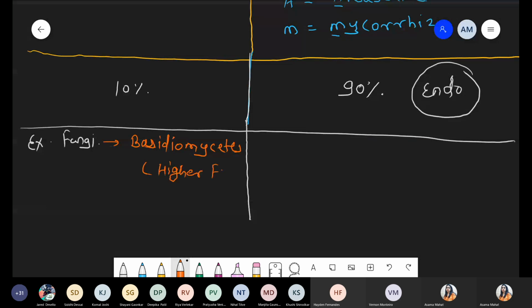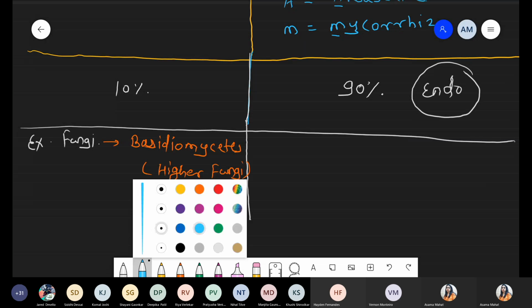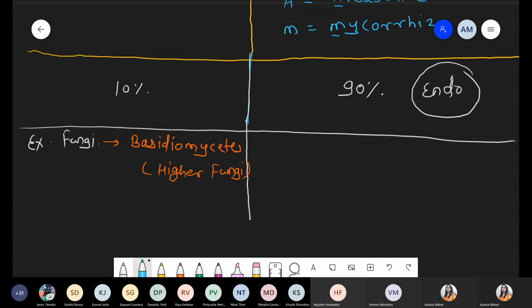Maximum examples belong to Basidiomycetes. One example of Basidiomycetes is Amanita. Amanita shows ectomycorrhizal association.